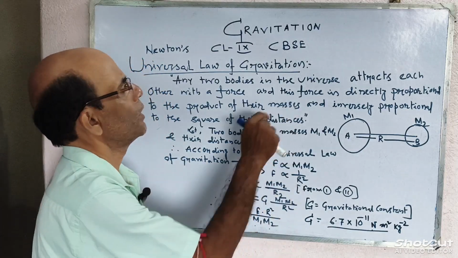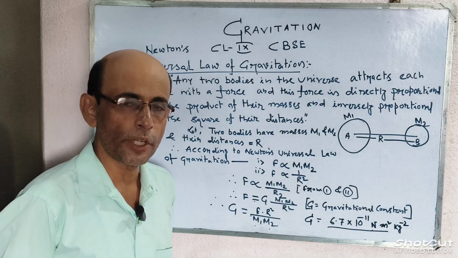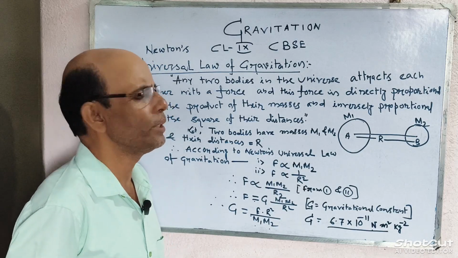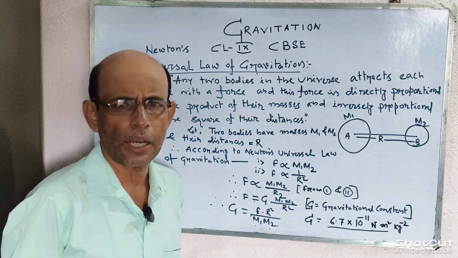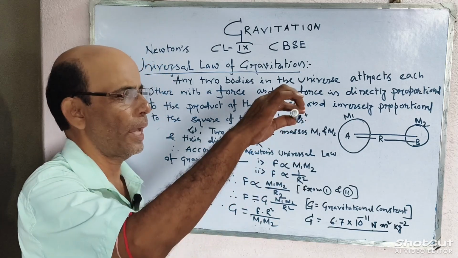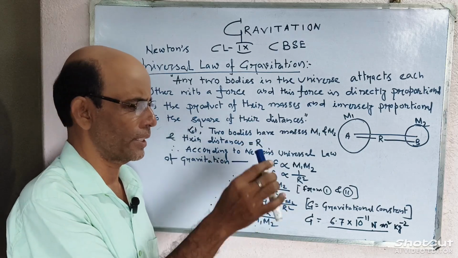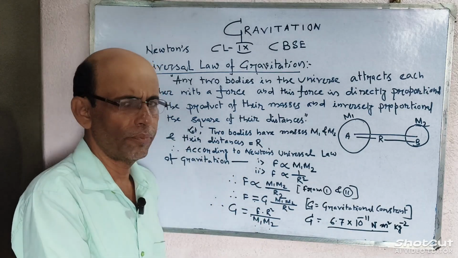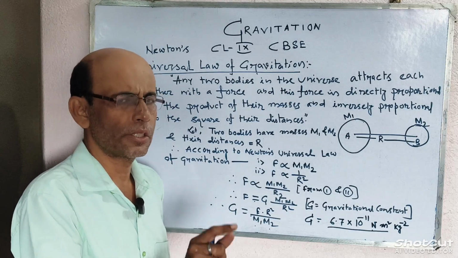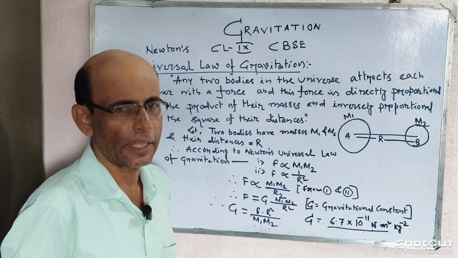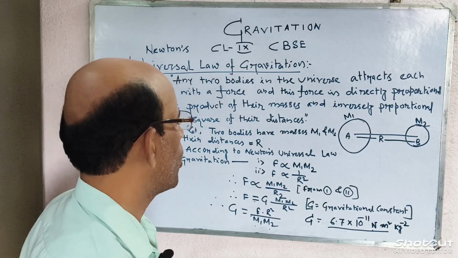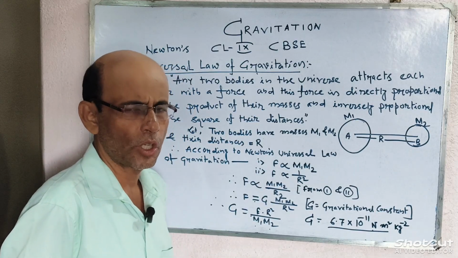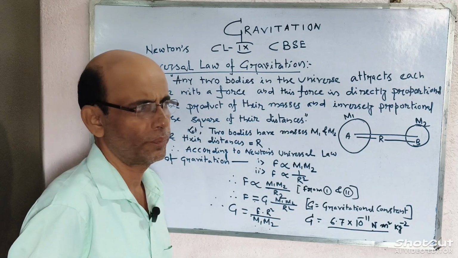According to Newton's universal law of gravitation, two bodies in the universe attract each other. Among these two bodies, if one of them is the earth and a pen is the other object, then the force acting between the pen and the earth is called gravity. Gravity is a special case of gravitational force.